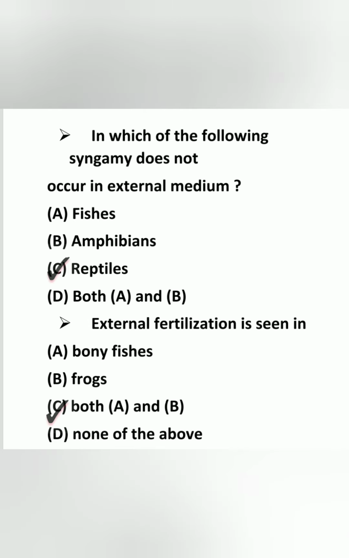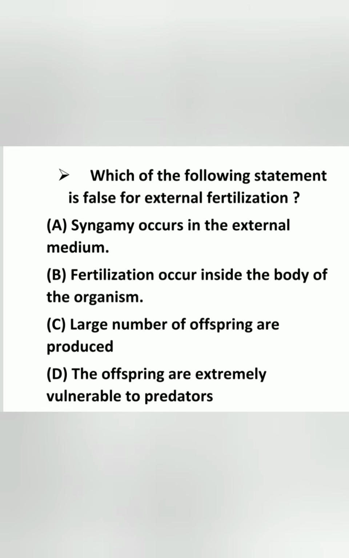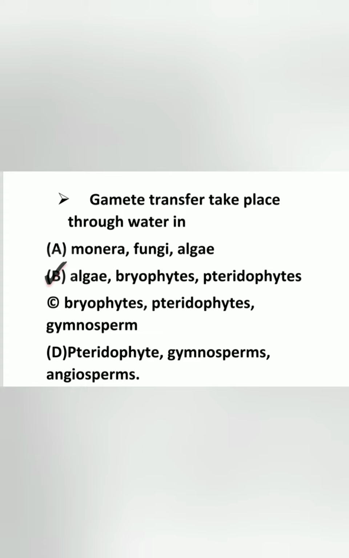In which of the following does syngamy not occur in an external medium? The answer is reptiles. Next, external fertilization is seen in dash. The answer is C, both A and B. Which of the following statements is false for external fertilization? The answer is fertilization occurs inside the body of the organism. Gamete transfer takes place through water in, answer is B, algae, bryophytes and pteridophytes.